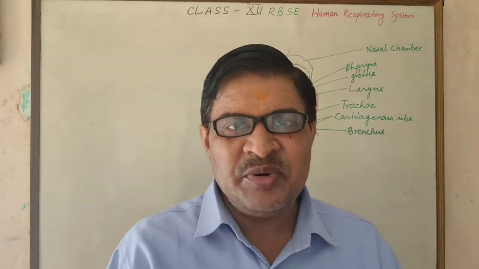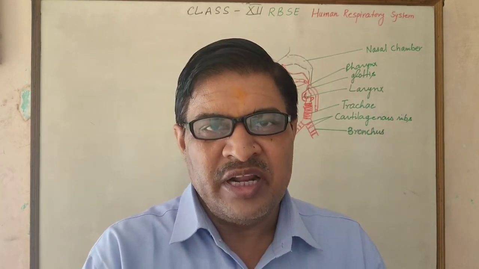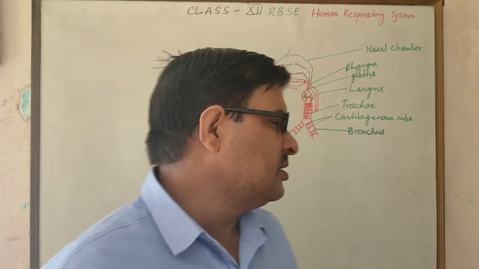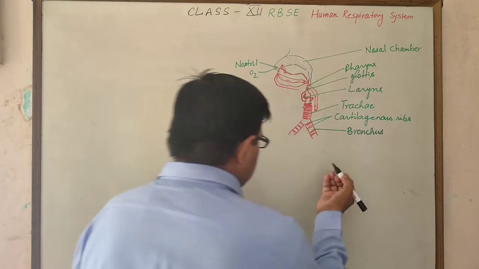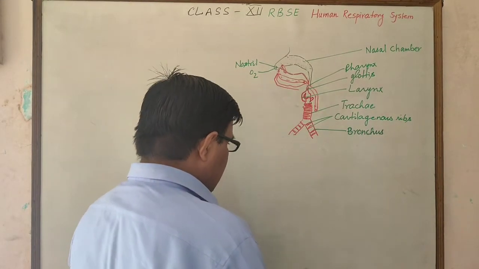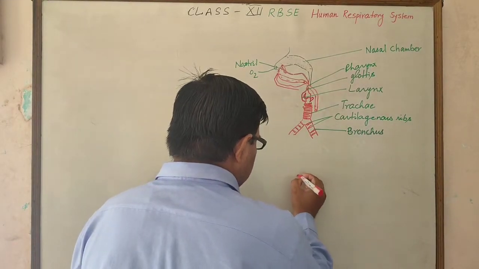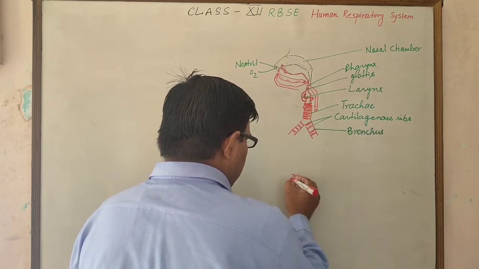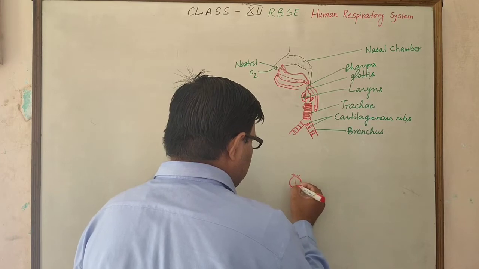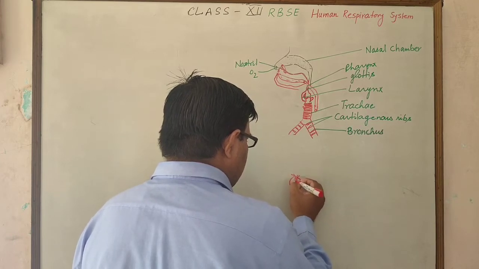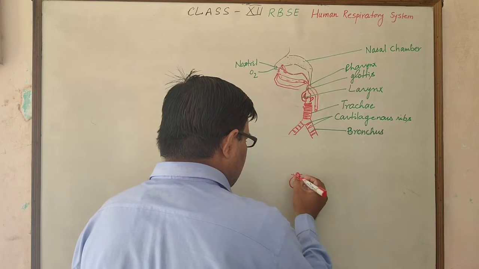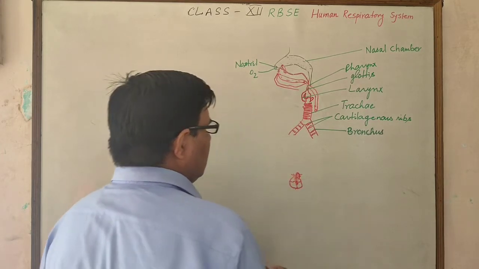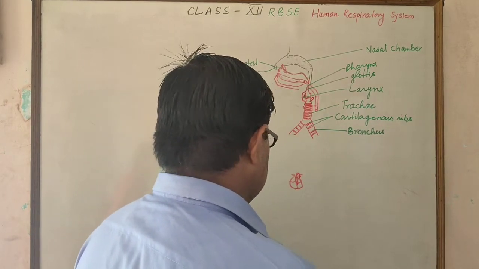The heart is present in the middle, and both lungs are present on the lateral sides. The heart is a centrally located, small triangular-shaped structure between the lungs.